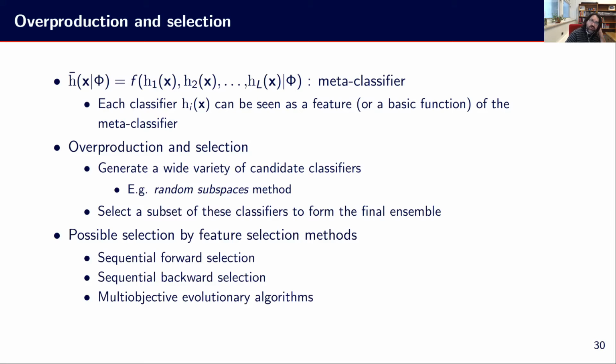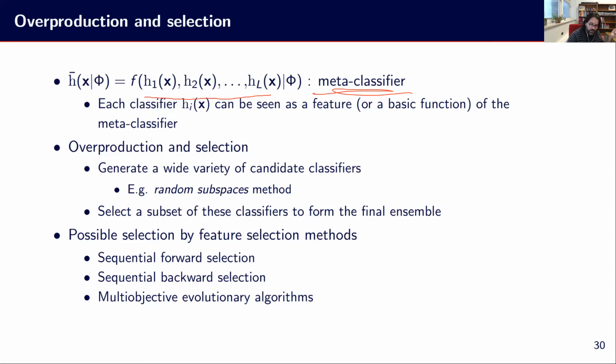So we are overproducing a bunch of models, and then we are picking the ones that seem the most relevant, and we can use what we call feature selection methods, which will be seen next week. But there is a good link here, because if we are saying that we are working with a meta classifier, like we say here, each member is a feature. So we don't necessarily want to use all features. We want to use some of these features, some of these models.